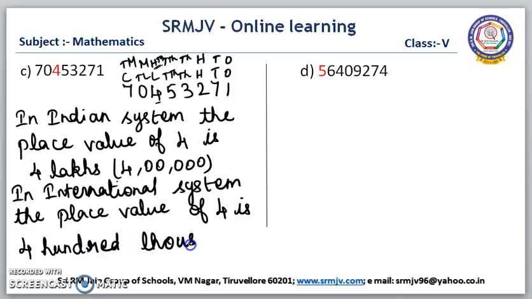The place value of 4 is 400,000. Is it clear, children? In the Indian system, that is 4 lakh. In the international system, that is 400,000.